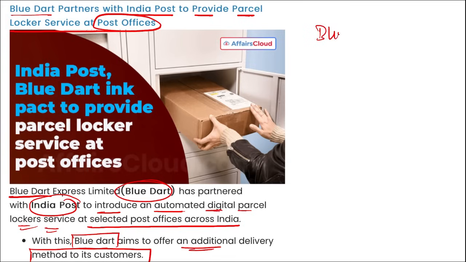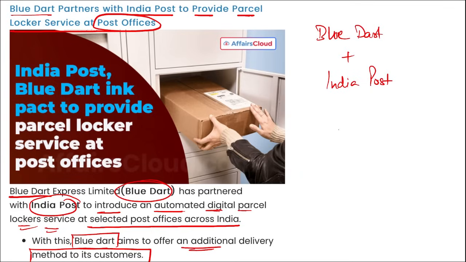Blue Dart, they have partnered with whom? They partnered with India Post, to introduce an automated digital parcel locker service at the selected post offices across India. And with this, Blue Dart aims to offer an additional delivery method to their customers. Right? Mark this. Then these lockers will enable the customers to retrieve their parcel from the digital lockers using OTPs, and this will eliminate the need for personal receipts or signing for a particular package, and everything will be documented online and stored in a database.